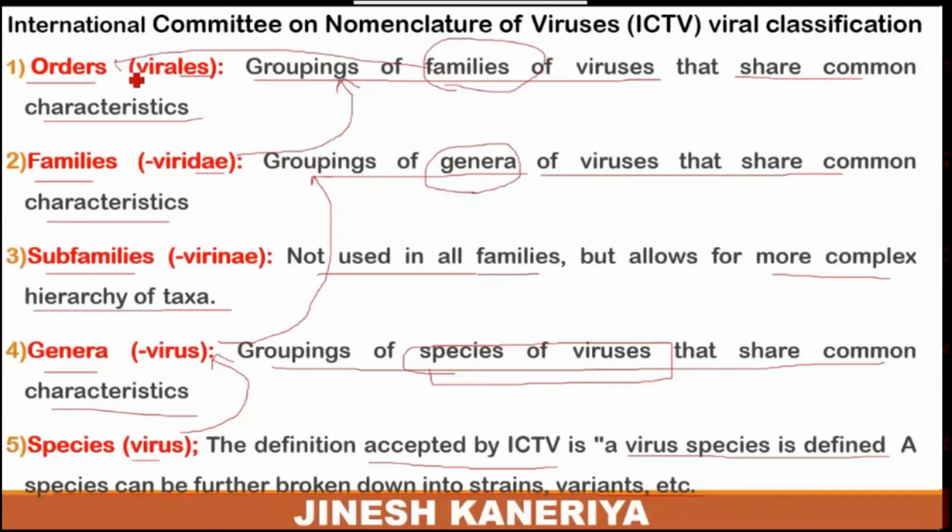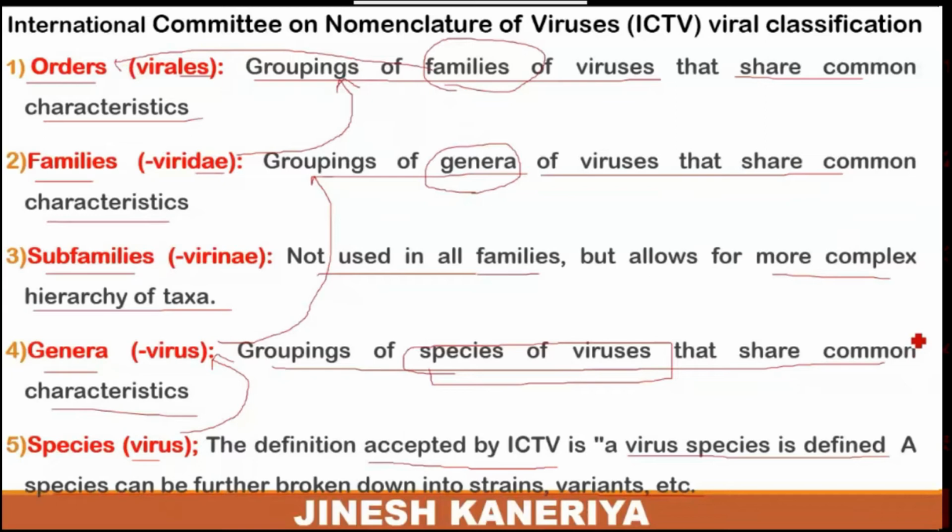So this is the cyclic chain of the classification system of viruses. First, the species and the strain or other variants decide the particular species of the virus. Then a particular species decides the genera of the viruses.